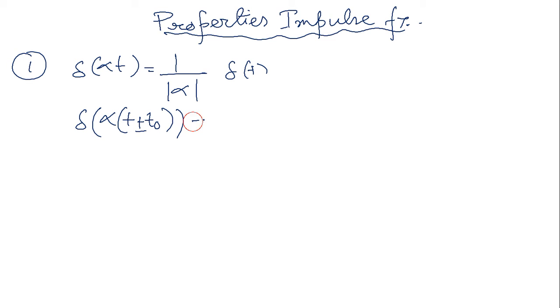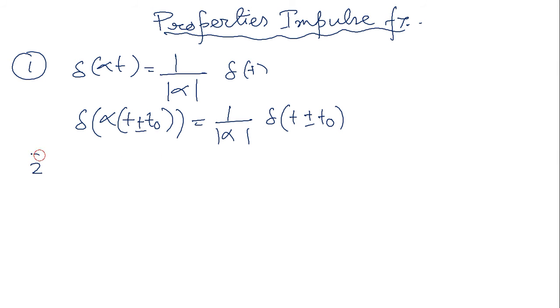So it can be called 1 by mod alpha delta t plus or minus t naught. Means if any multiplier is present with the time, you can take it directly out of this impulse function in modulus form, and directly write the time function.